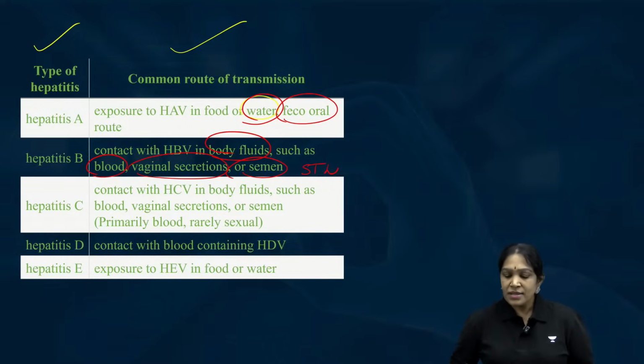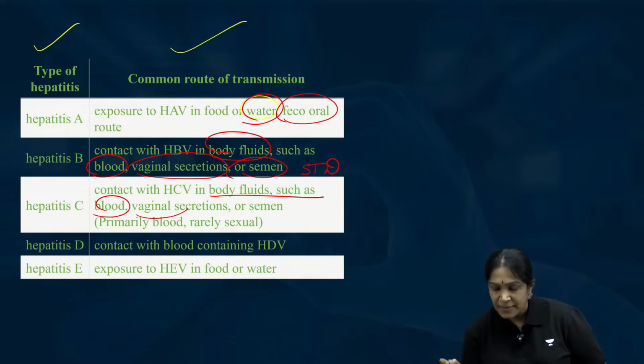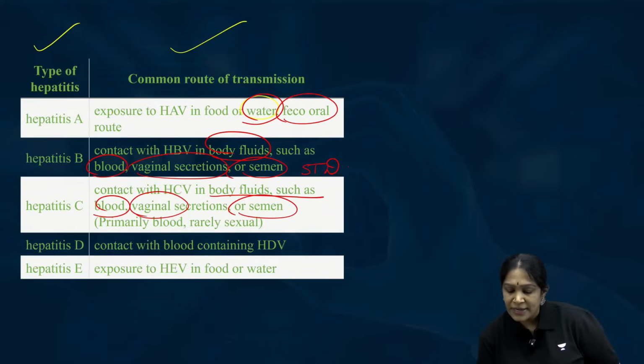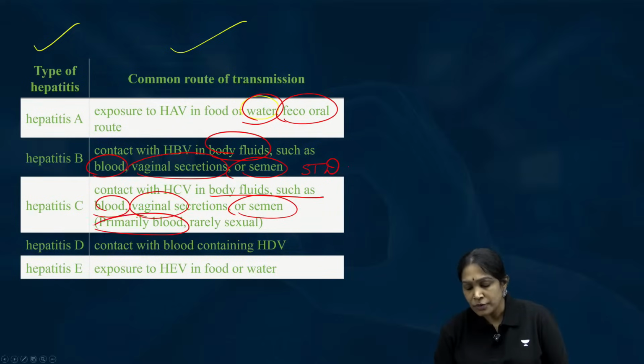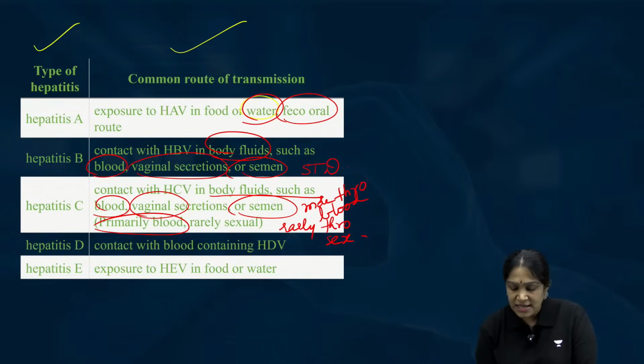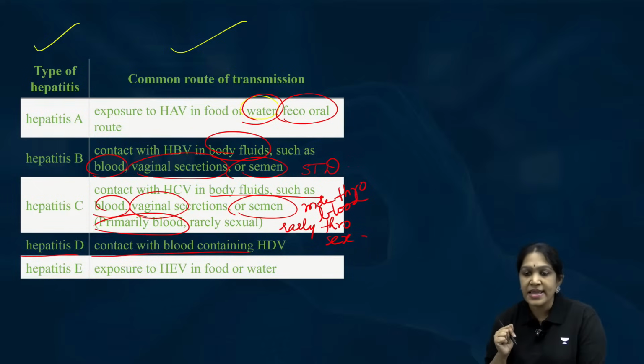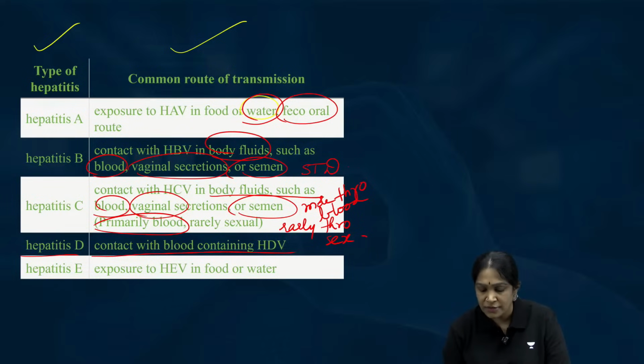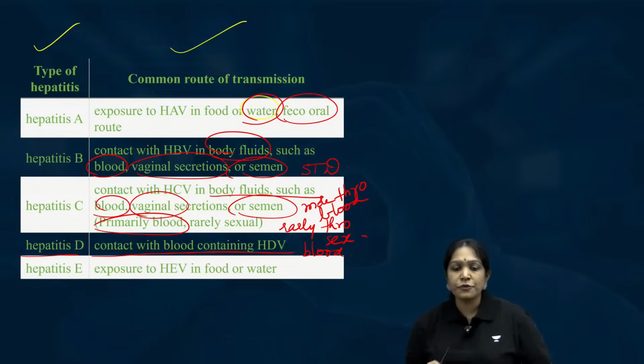Next, C. This is also the same, body fluids, blood, vaginal secretions, semen, but more through blood, and rarely through sex. Rarely through sex. Okay, remember that. Hepatitis D, contact with blood containing HDV. This is also mostly through blood. Okay, so E, exposure to food and water.